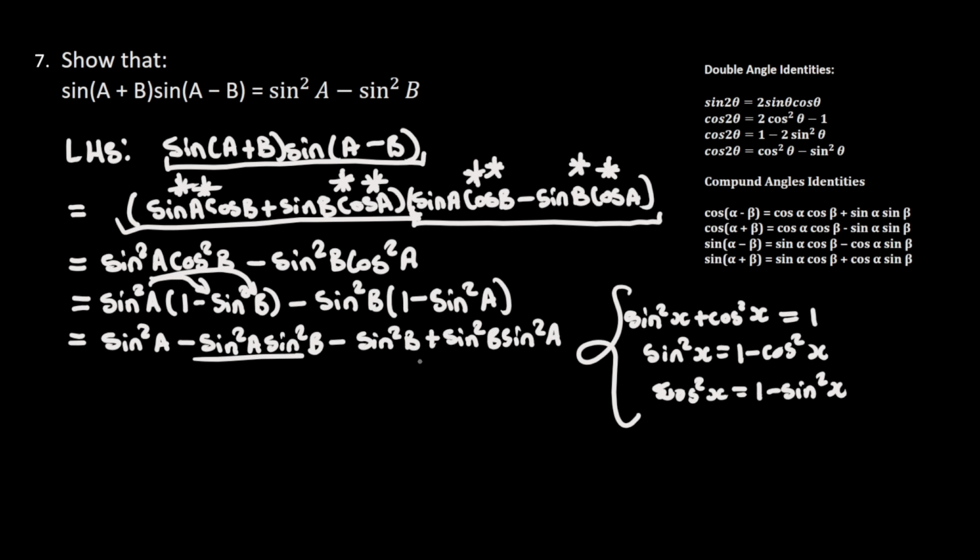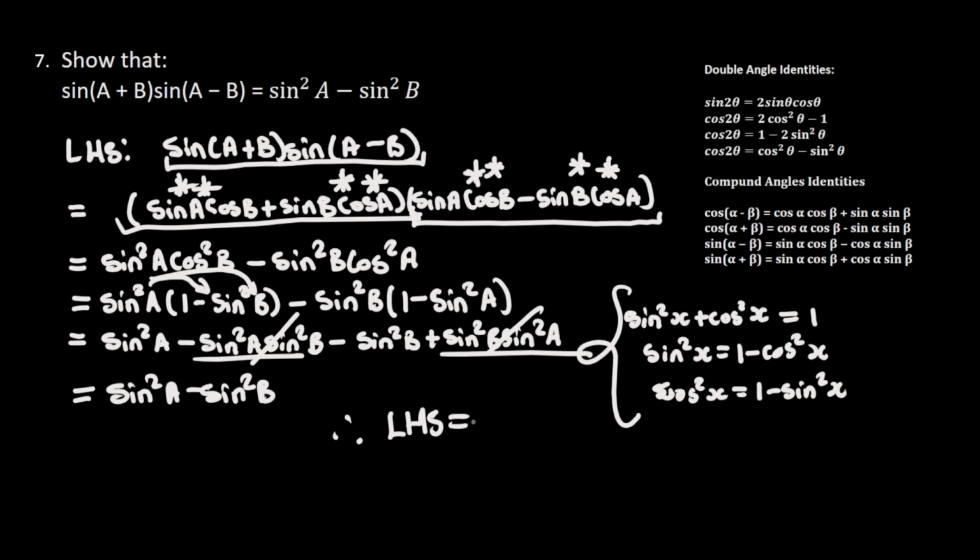So this part here is the same as this one. So they're going to cancel each other, so that this is going to be equal to sin²a minus sin²b. So therefore, the left hand side is equal to the right hand side.